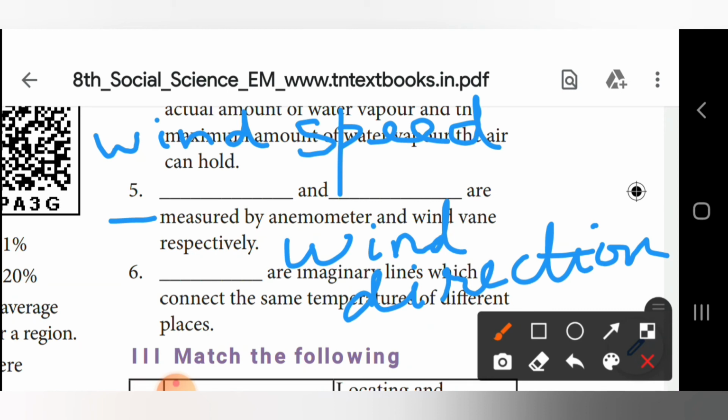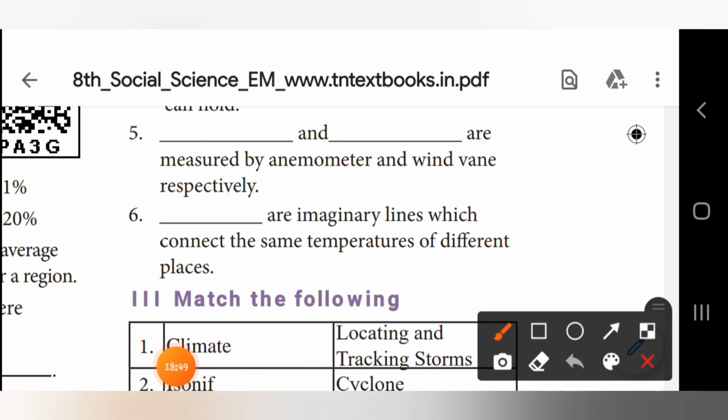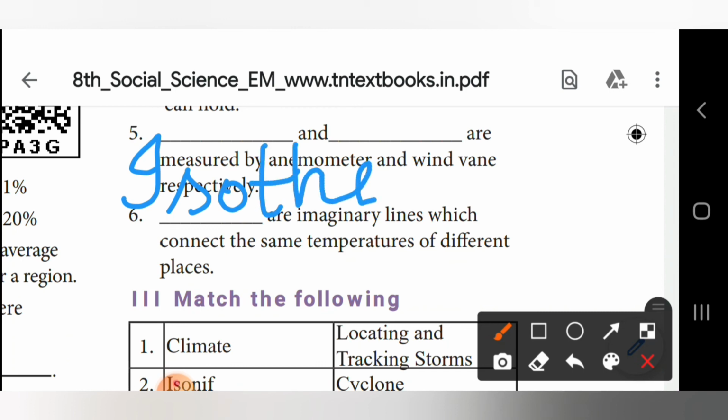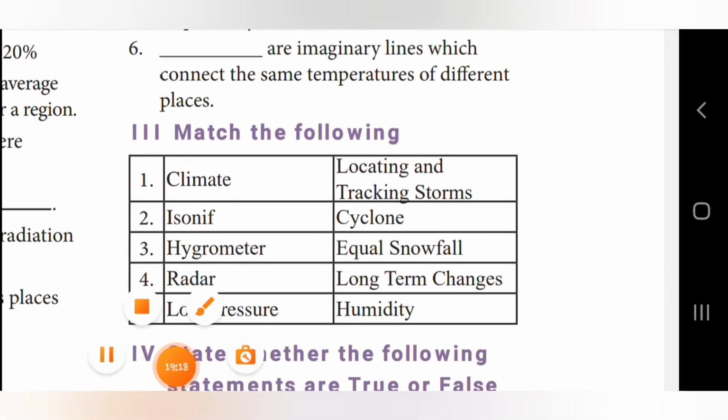Sixth one. Dash are imaginary lines which connect the same temperatures of different places. What is that? It is isotherms. ISOTHERMS. Dash are imaginary lines which connect the same temperatures of different places. That is isotherms.